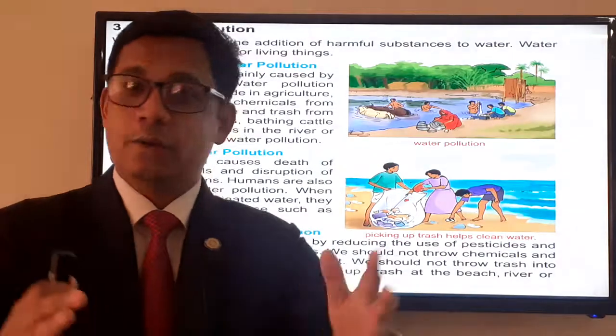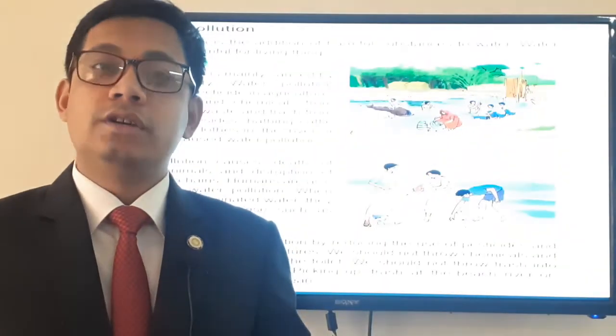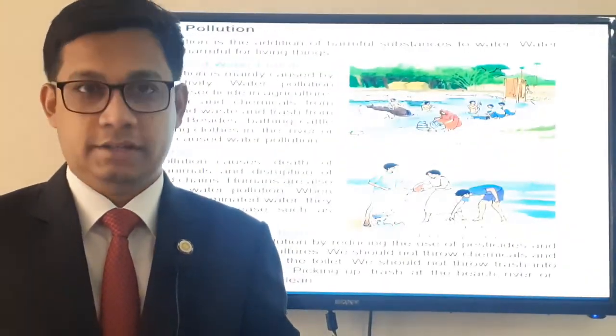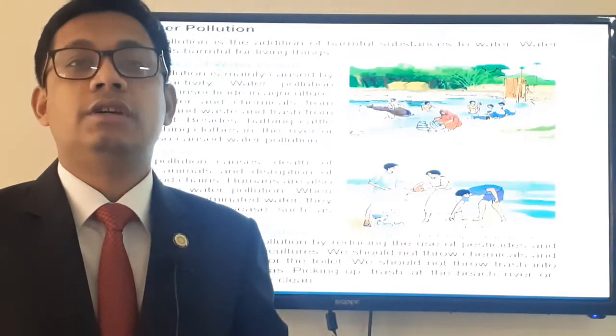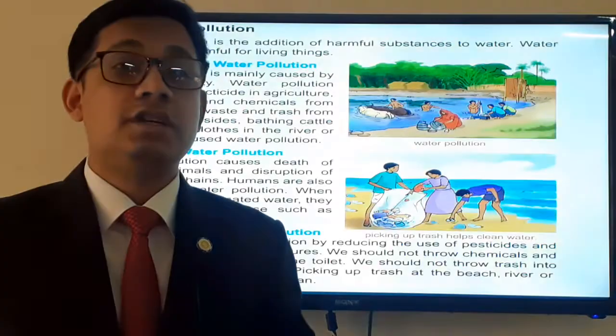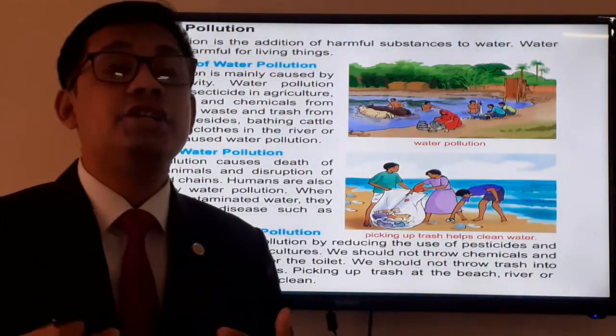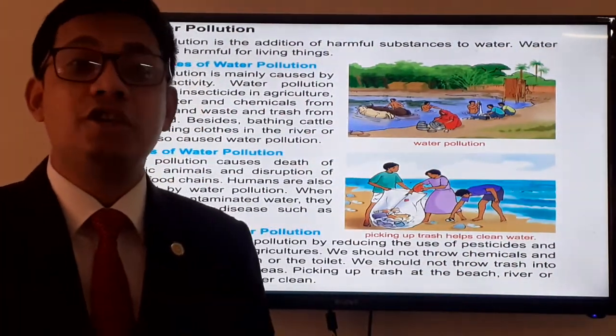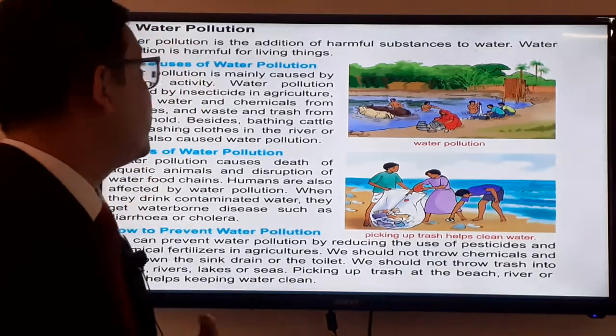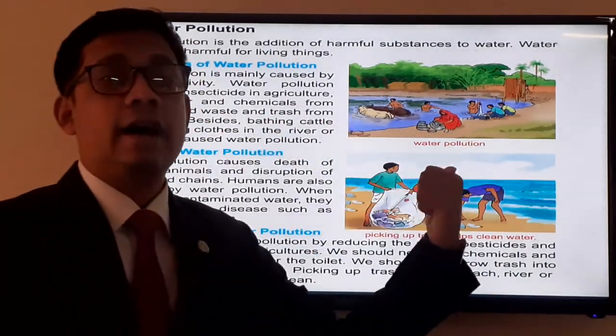Okay, so now water pollution. Dear students, we know that water is our life. But water is being polluted in different ways. We are polluting water by our daily activities. So what is water pollution? The addition of harmful substances into the water is known as water pollution. Okay, so the causes of water pollution, have a look at the picture.